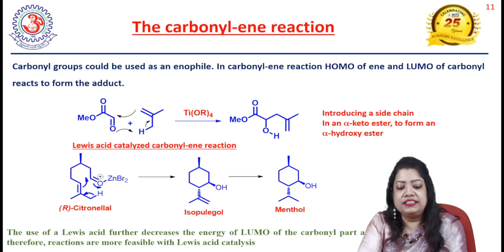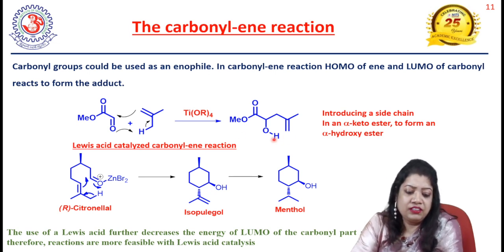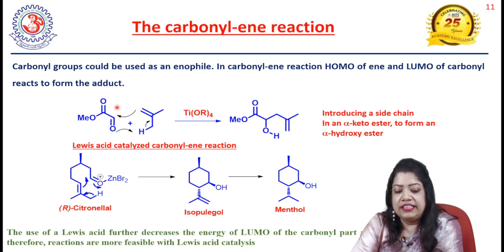Okay, now we will discuss the carbonyl-ene reactions. The thing is that a carbonyl group also can act as an enophile in an Alder-ene reaction.